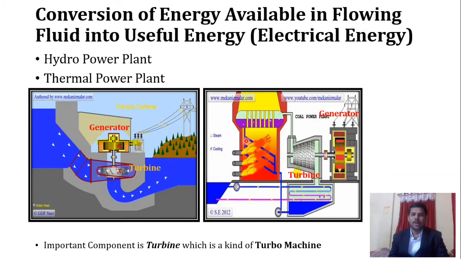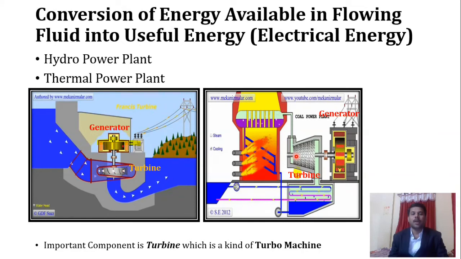So what will happen? That water will get evaporated and will convert into high pressure steam. Then that high pressure steam is given to the turbine. So in the turbine, what will happen? An expansion process will occur. Expansion is nothing but what? Basically reduction of pressure from high pressure to low pressure.